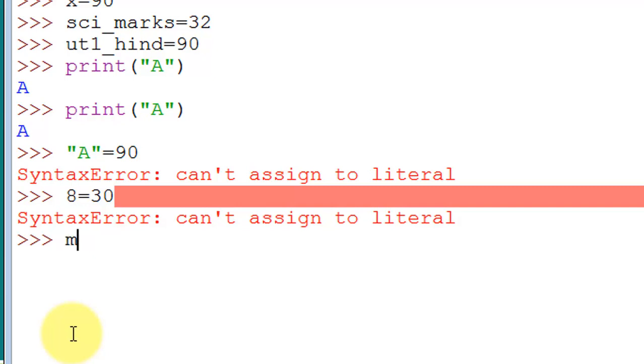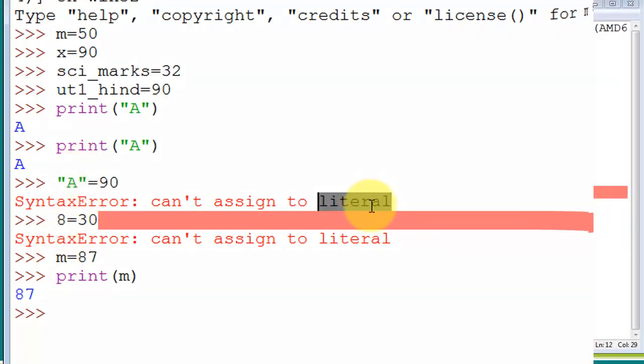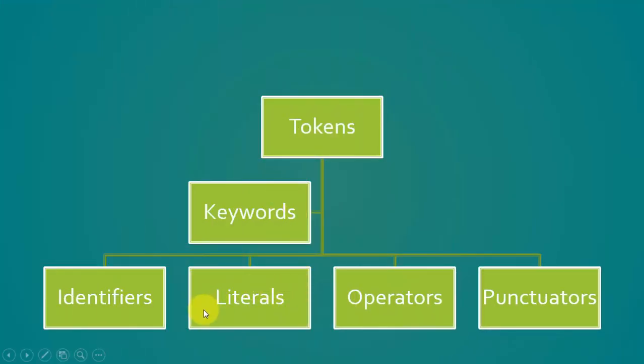But m we have declared earlier, you can see we have m is equal to 50. If I try to change this value to 87 and then print the same, its value will be changed and I will get 87 without any errors. So we can always reassign variables, but constants cannot be modified, or you can say literals cannot be modified. Soon we are going to see literals in greater detail.